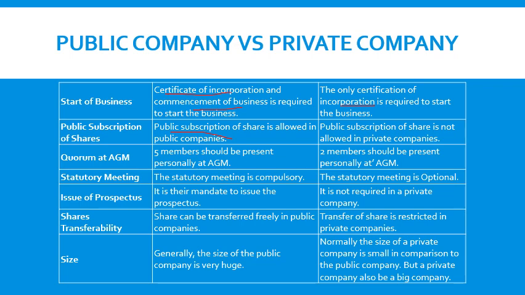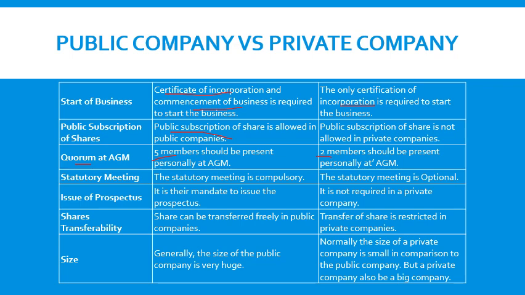The next, quorum at AGM. AGM refers to annual general meeting. So the quorum means the minimum number of members required for a valid meeting. The minimum number of members required for a valid meeting in a public company is 5, and in case of a private company it is 2. So a public company can conduct their annual general meeting with minimum 5 members. On the other hand, a private company can conduct their annual general meeting with minimum 2 members.